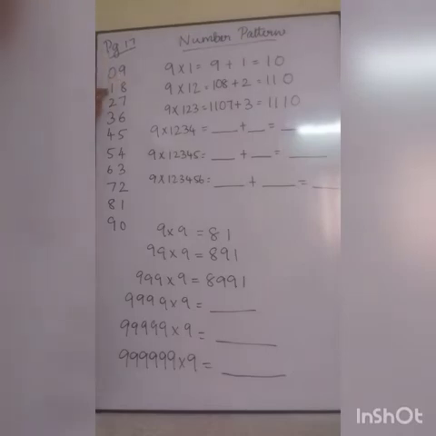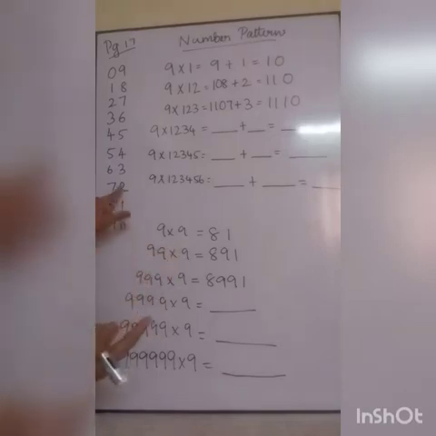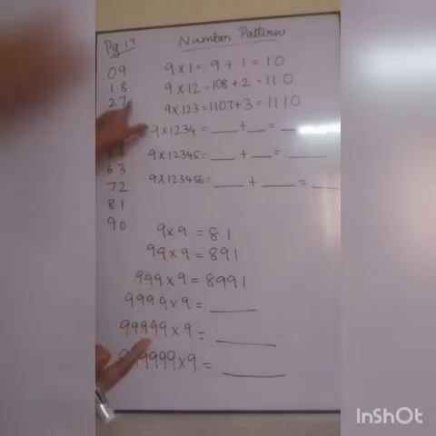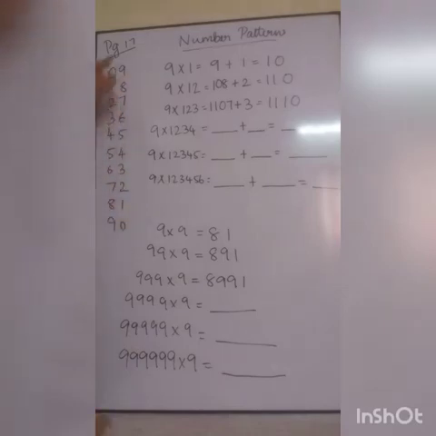9 ones are 9, 9 twos are 18, 9 threes are 27. Like that they have given the ninth table. You can see some pattern is followed here. I hope you know it already, but I am giving you a recall of it. 0, 1, 2, 3, 4, 5, 6, 7, 8, 9. Likewise, upside down, 0, 1, 2, 3, 4, 5, 6, 7, 8, 9. This is the pattern which is followed in the ninth table.